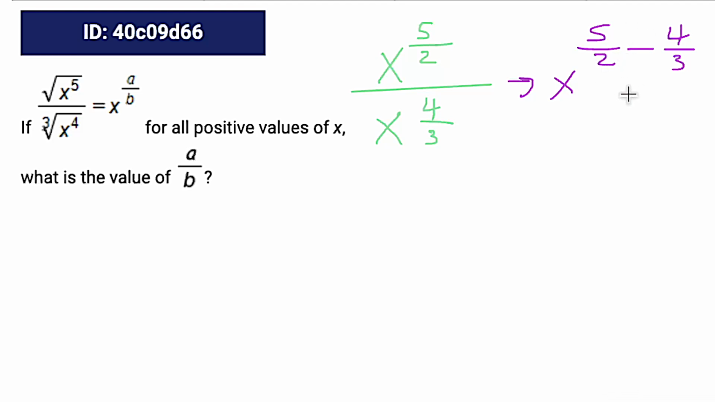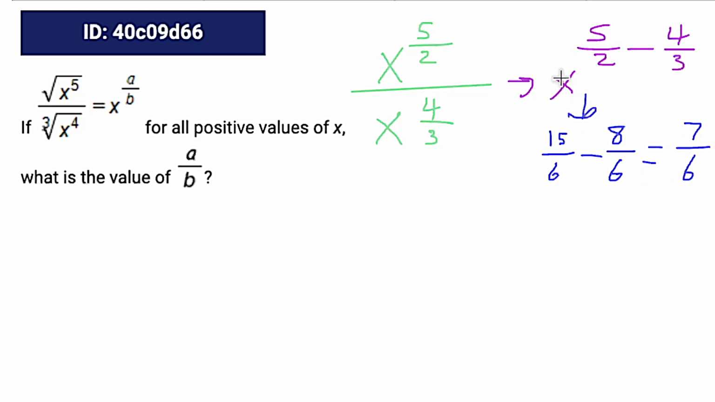So we'll go with 6, since 2 times 3 is 6. Since we're multiplying 2 by 3, we multiply 5 by 3, and we get 15 over 6. Since we're multiplying 3 by 2, we multiply 4 by 2, and we get 8 over 6. And then 15 minus 8 is 7, so our result is 7 over 6.